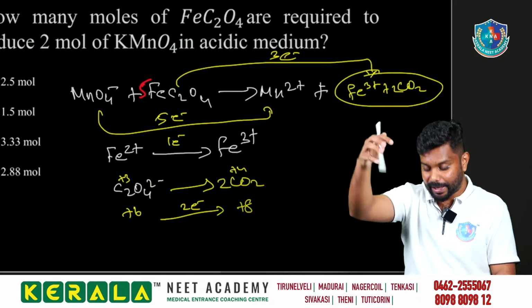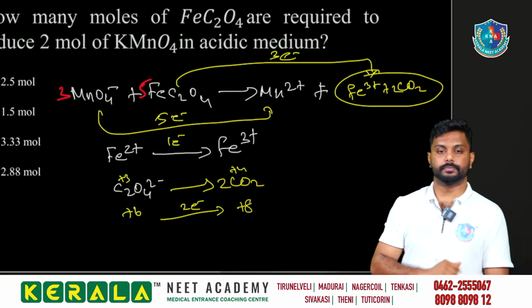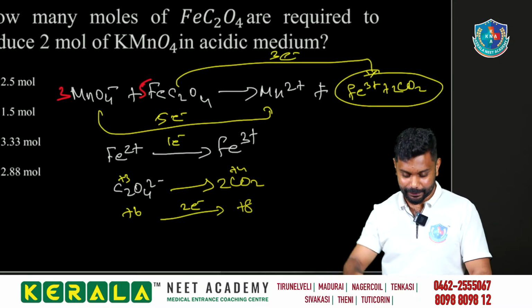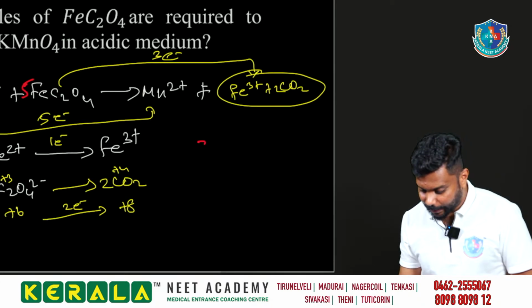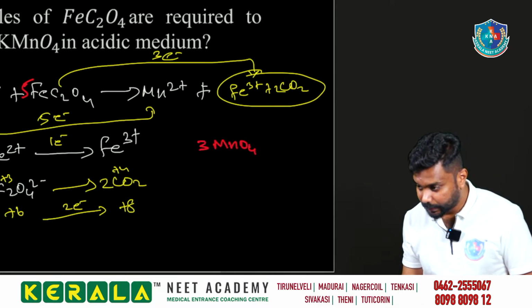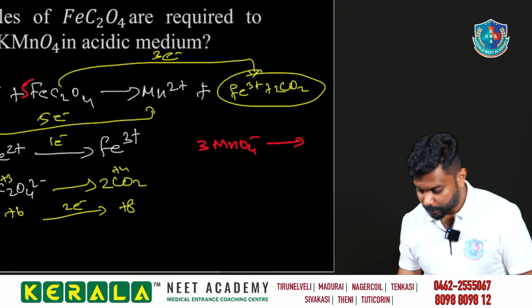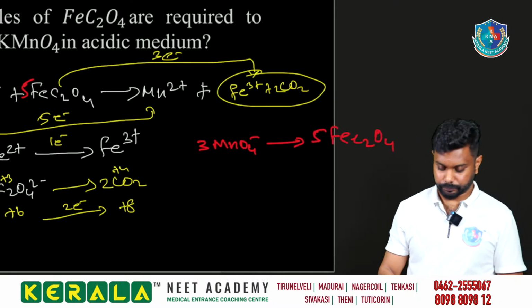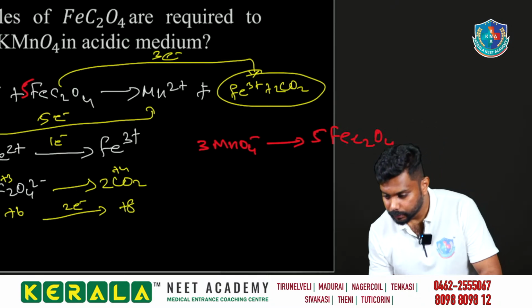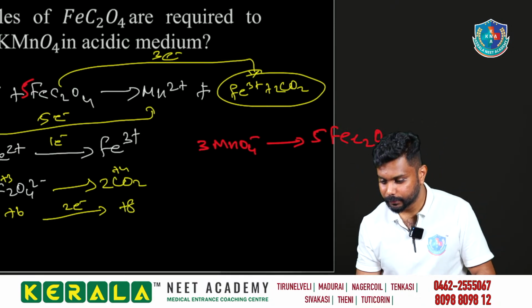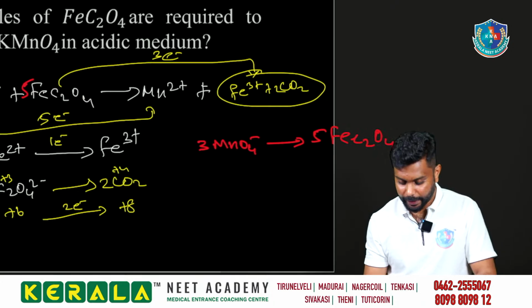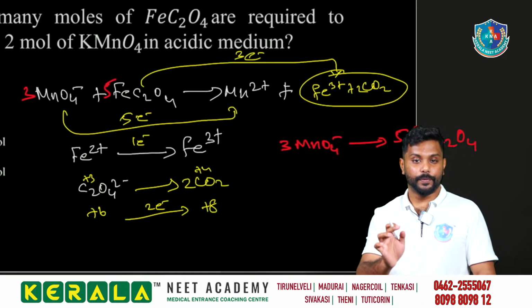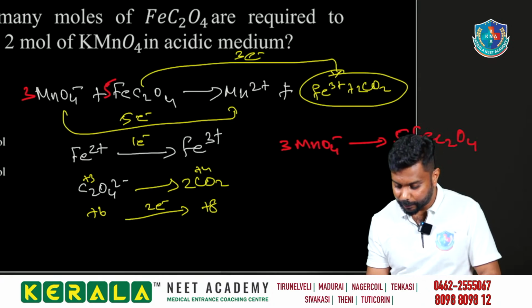Take that 3 as the moles of MnO4 minus. So 3 MnO4 minus is needed for how much? 5 FeC2O4.